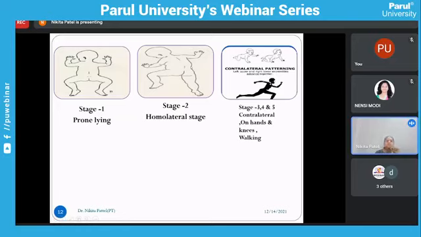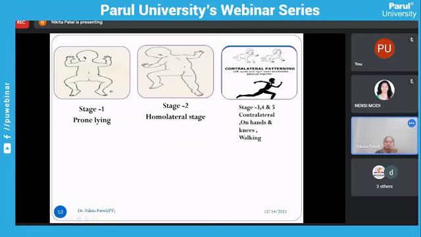The third stage is the contralateral stage. The contralateral stage is the primary stage of the crawling position, or creeping. In creeping, on the face side the upper extremity is in flexion, but the lower extremity goes into extension. So it is somewhat the opposite of the homolateral stage.